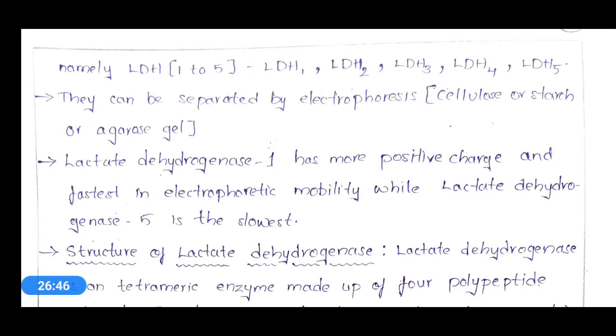We'll also pour some buffer onto the gel material, and we'll add the sample. Okay, and we'll connect the cathode and anode terminals so that current will be passed, and based on the charge, this LDH will be separated.